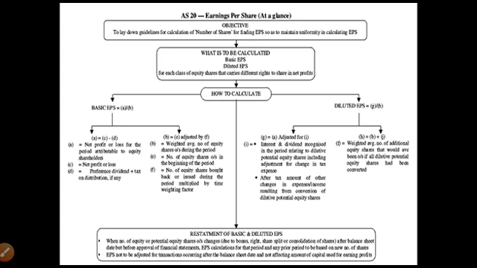Now, for the purpose of calculating diluted earning per share, net profit or loss for the period to the equity shareholders and the average number of equity shares during that period has to be adjusted for all the dilutive potential equity shares.